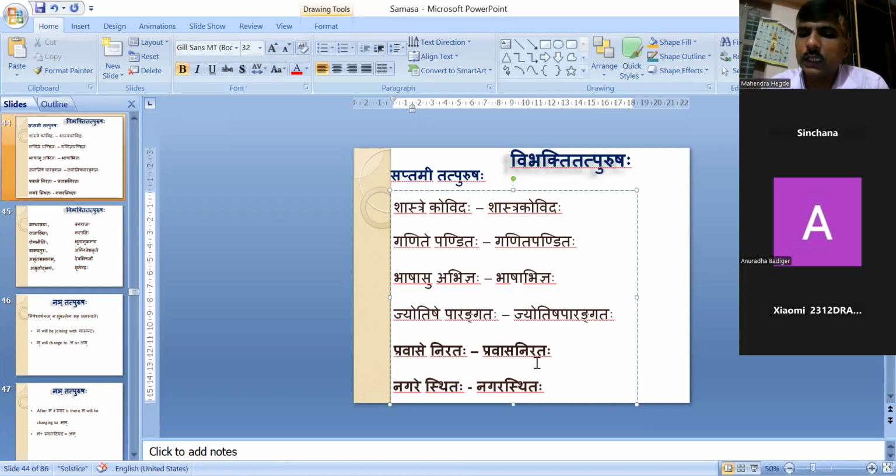Somewhere in the Karakas also it can happen, like we will be using Nirata, something he is doing. What is he doing? He is busy in Pravasa. Therefore, Pravase Nirataha. As per the Karakas also, these Vibhaktis can be decided sometimes. Otherwise, with these word lists, we have to remember some of the main words. Those Vibhaktis should be added when we have to make Vibhakti Tatpurusha Samasa.